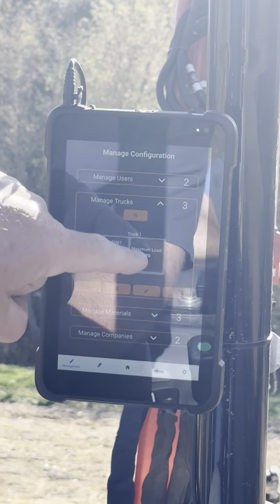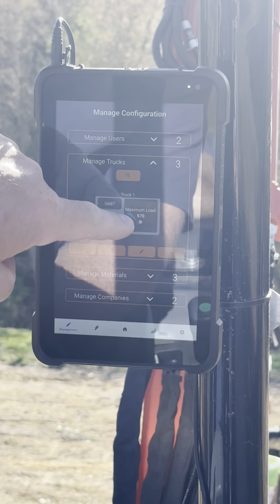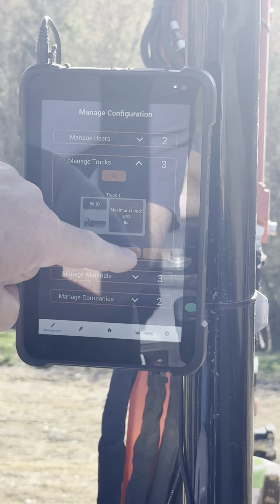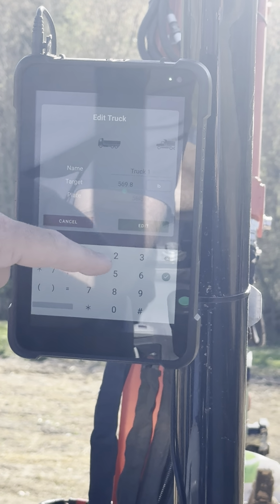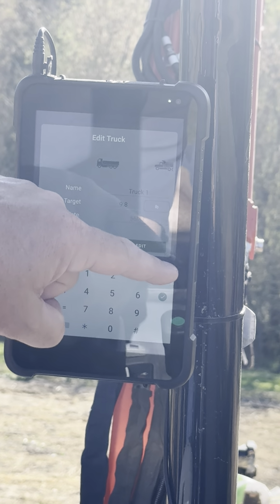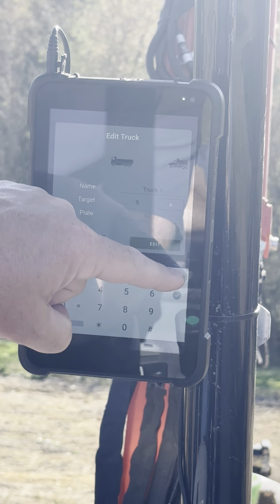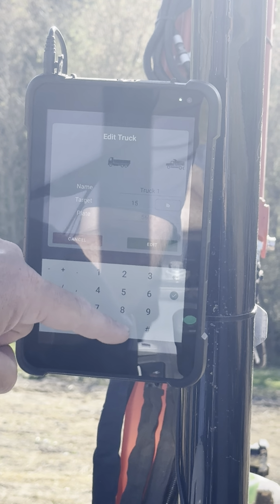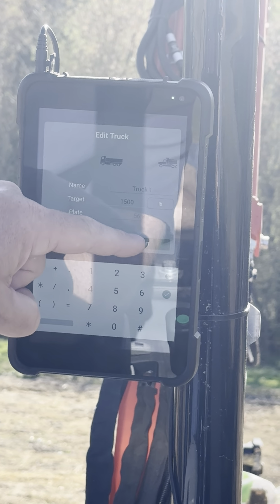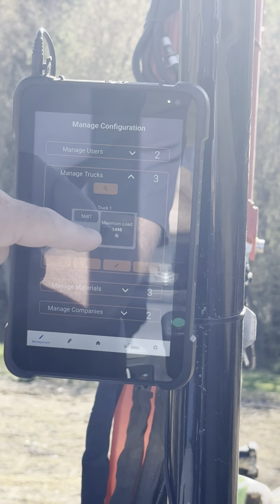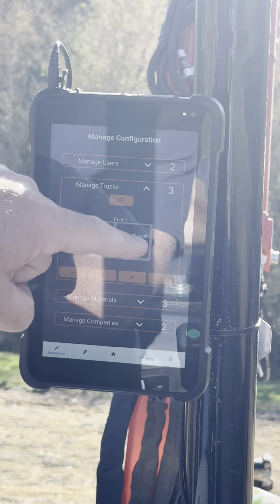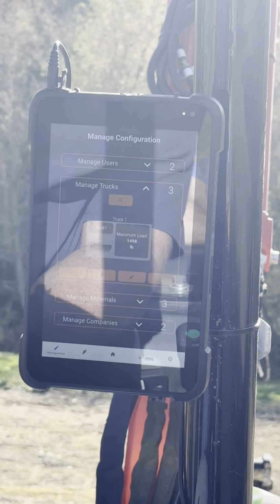We can also edit our truck 1 by sliding to it, hitting the edit button, and now we're going to change this to be 1,500 pounds. So now we have a max load of 1,500 pounds for that truck.